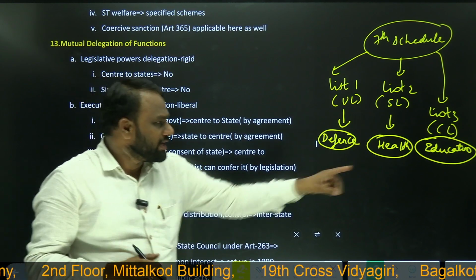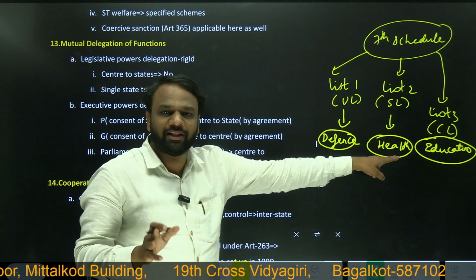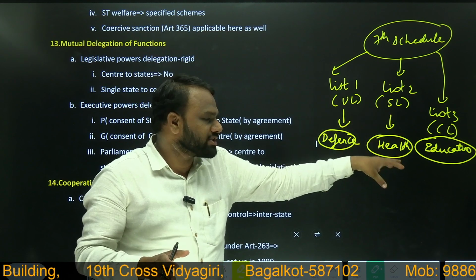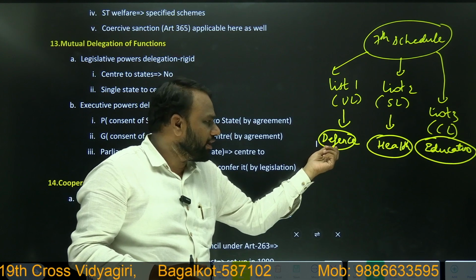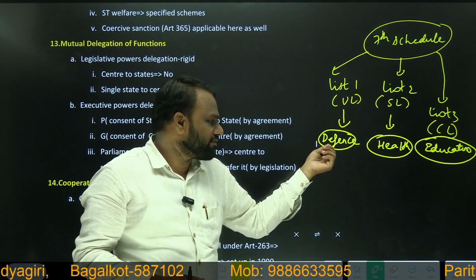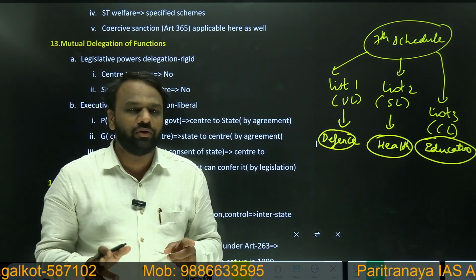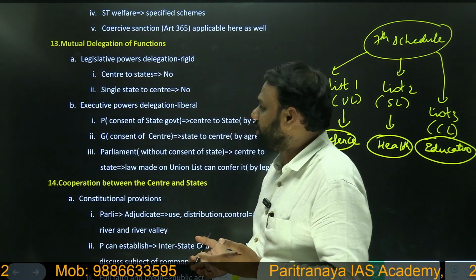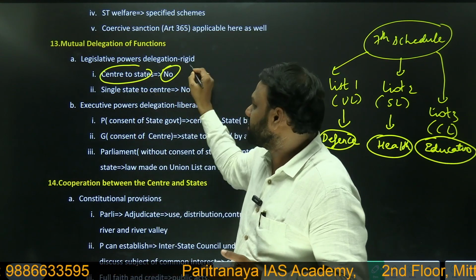It means a law on health can be made by the center. Yes, they can be made by the center. So already we have seen the various different cases wherein a law on a state subject can be made by the center. Next, my question is, can a law on defense be made by a state legislature? For example, on a subject called defense, can the Karnataka state legislature make a law? No. So when it comes to legislative delegation, from center to states, it is not possible.